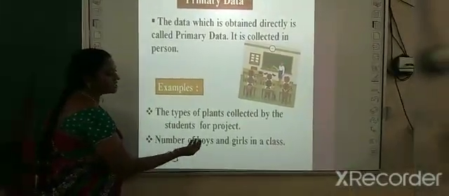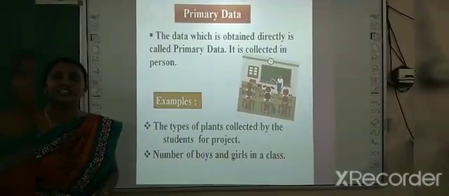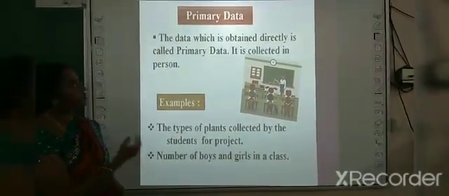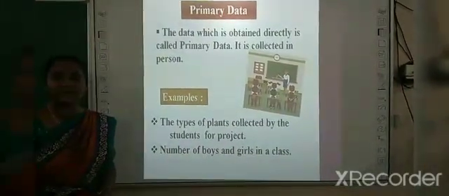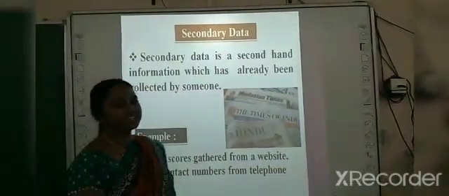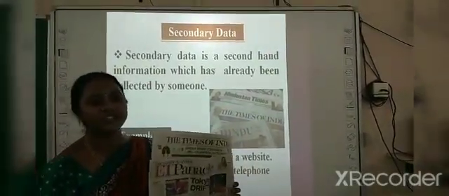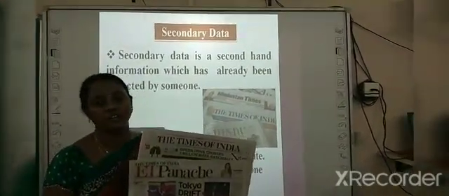Then, the number of boys and girls in a class. Directly we are just counting the number of boys and girls in the class, so we can say it is primary data. The next one is secondary data. Secondary data is collecting information which has been done already.